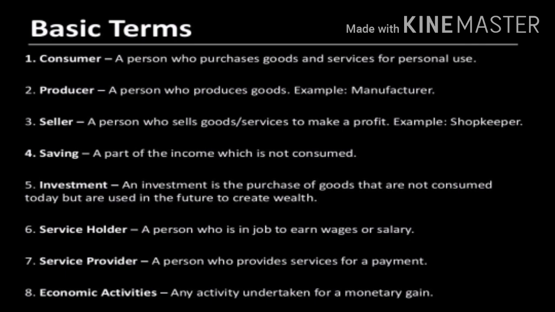So the unconsumed part is said to be saving. The next one is investment. An investment is the purchase of goods that are not consumed today but are used in the future to create wealth. The best example for investment is investing in gold or any fixed asset like a building. So this investment may not be useful now. When we sell in the future, it will be useful. That is the meaning of investment.